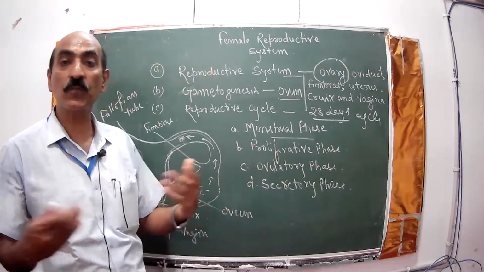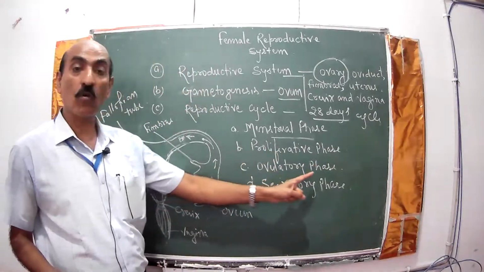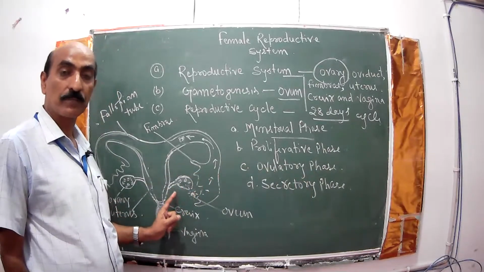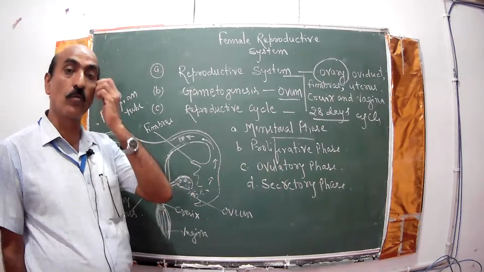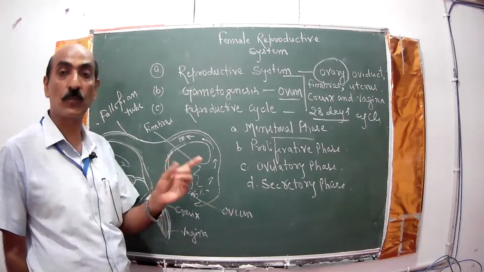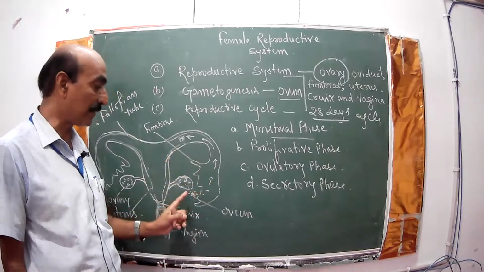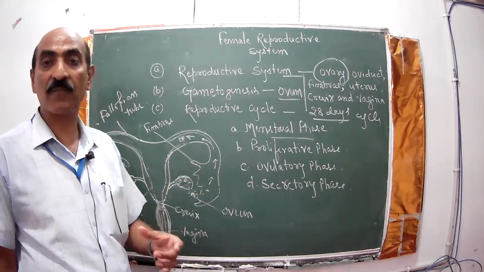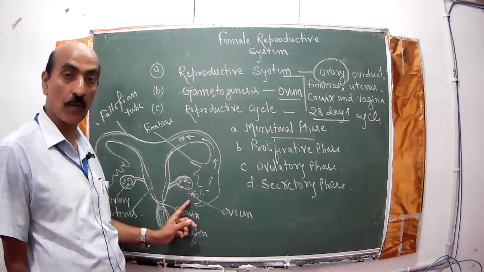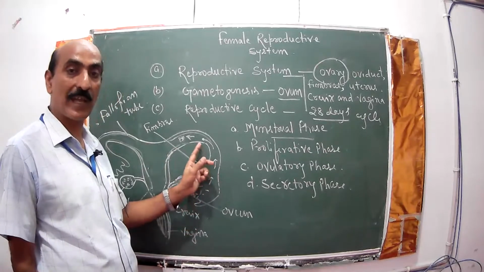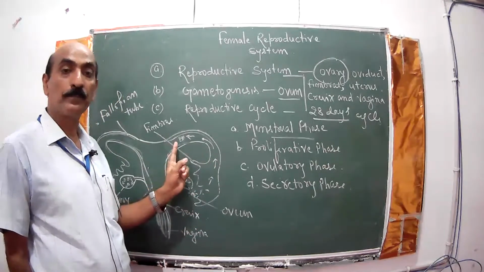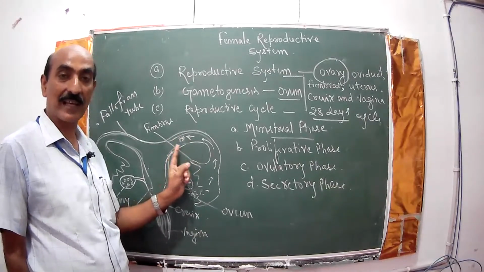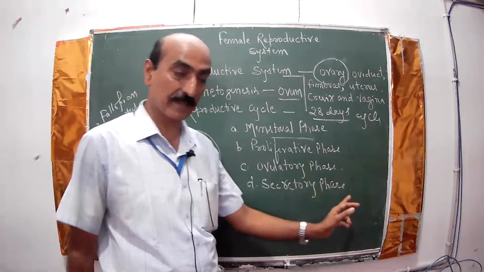After that, on the 13th to 14th day, this is called the ovulatory phase, at which the ovum is produced. The production of the ovum is called ovulation, and it occurs between the 13th to 14th days of the cycle, in which the ovum is produced by rupturing the Graafian follicles. The ovum is collected here and finally reaches the isthmus at the end of the oviduct. There they wait. This is called the ovulatory phase.